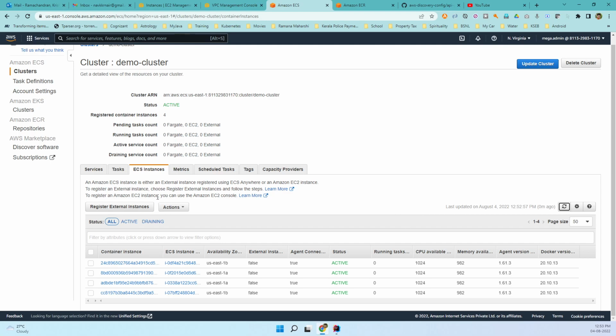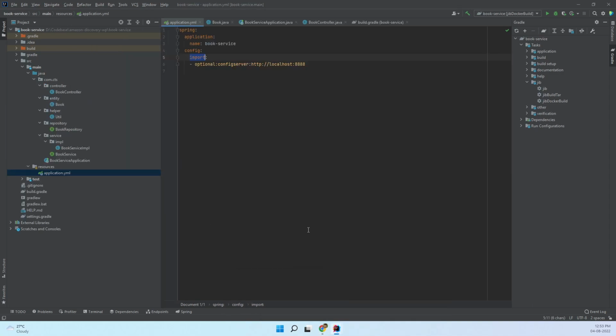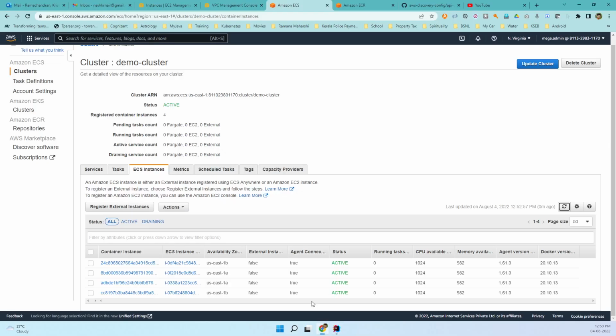But before we actually create the service, there is one more thing that we should do. So our use case is like this. We want both the config server as well as the booking service to be provisioned in private subnets, and only the API gateway to be exposed.